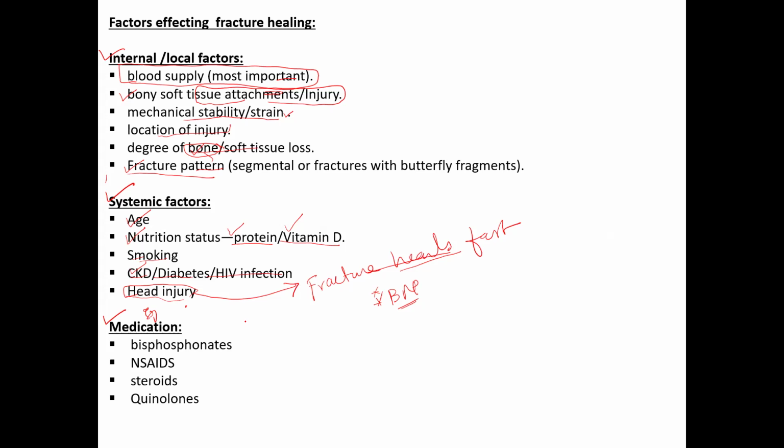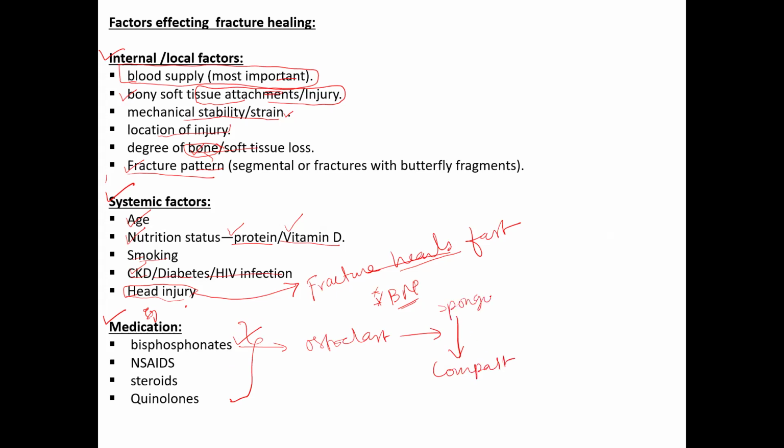Then medication. These medications you need to avoid after the fracture as much as possible. Bisphosphonates: what do they do? They inhibit osteoclasts. When osteoclasts are inhibited, what happens?